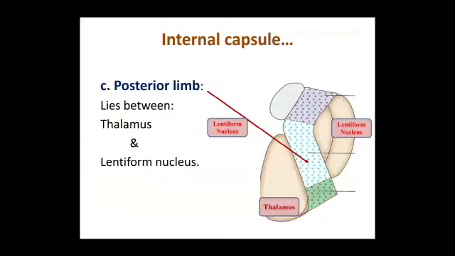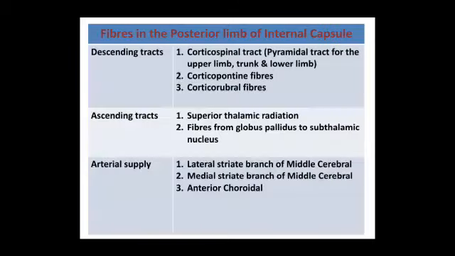The posterior limb lies between the thalamus medially and lentiform nucleus laterally. The fibers of the posterior limb of internal capsule are the descending tracts: corticospinal tract, that's a pyramidal tract for upper limb, trunk and lower limb, corticopontine fibers and corticorubral fibers.